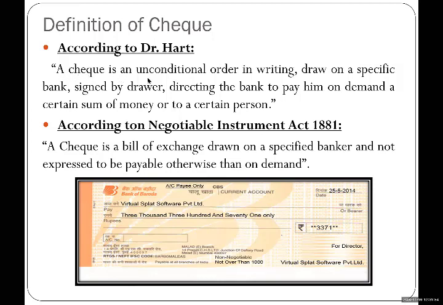A check is an unconditional. Remember the characteristics of a credit instrument. All credit instruments are unconditional. Similarly, a check is an unconditional order and in writing. Remember: one, it is unconditional; number two, it's an order; number three, it is in writing.